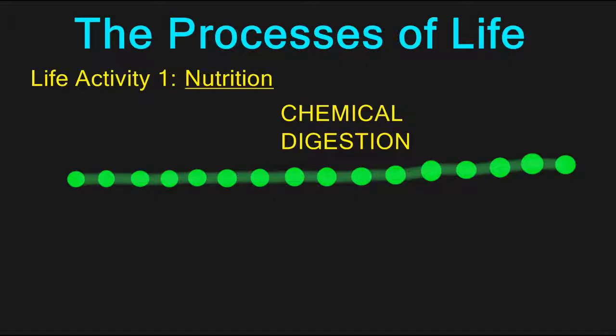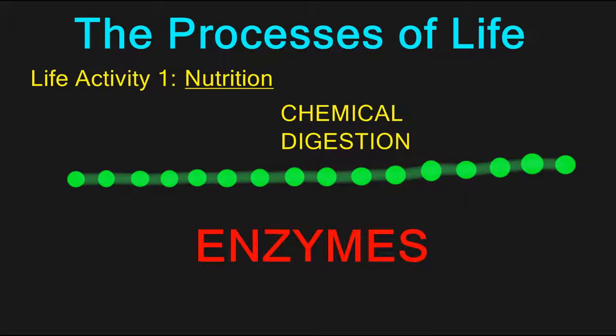Imagine your food like a string of pop beads, illustrated here. Through the action of enzymes, these complex substances can be broken down as the bonds are broken by the enzymes into smaller and simpler substances until ultimately they create substances that are simple enough for the cell to consume.